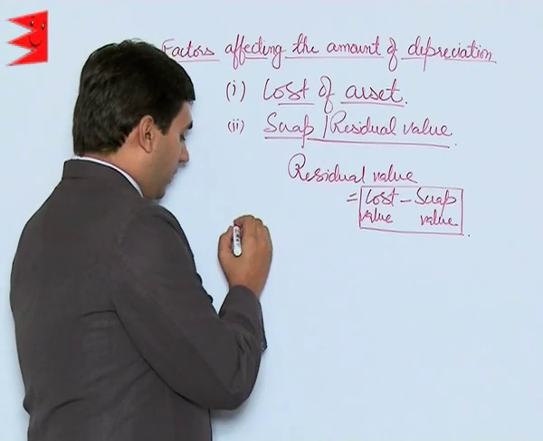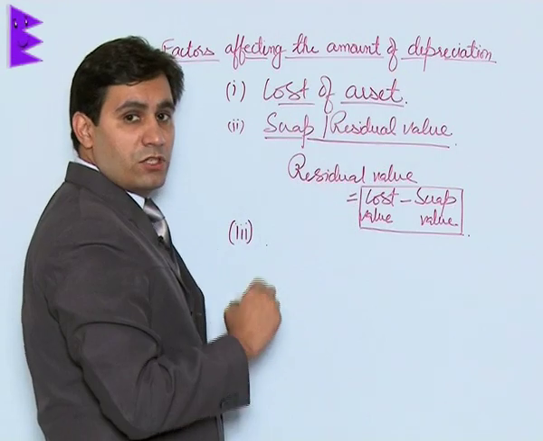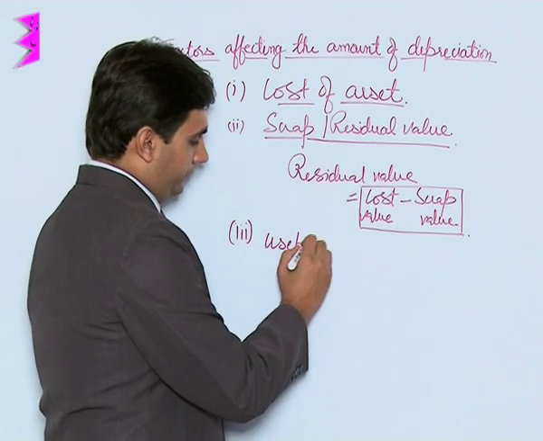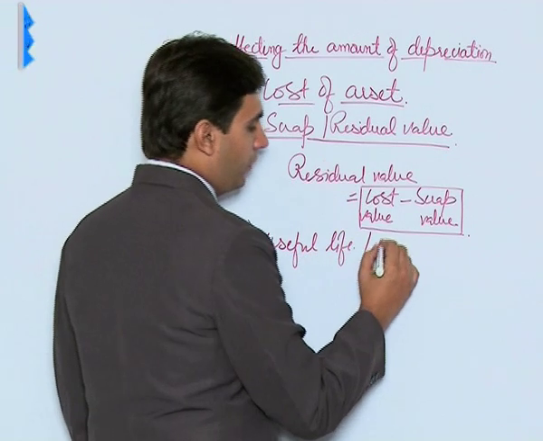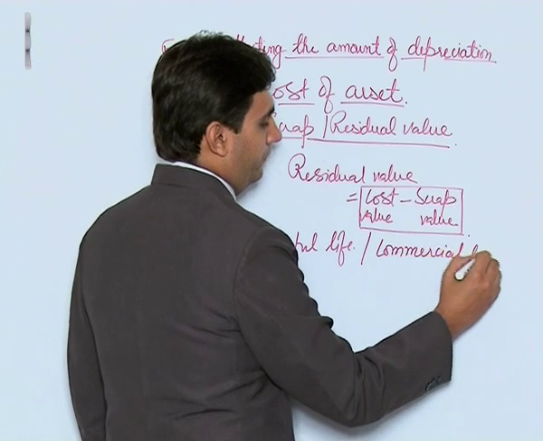Now students, the third point that affects the amount of depreciation on any asset is its useful life, or in other terms we refer to it as commercial life.